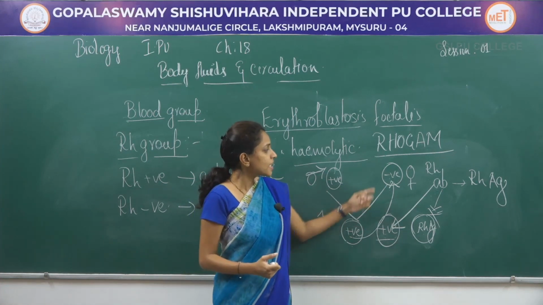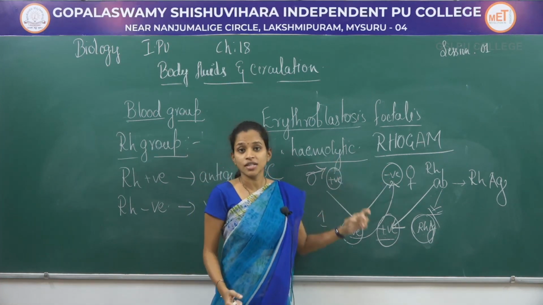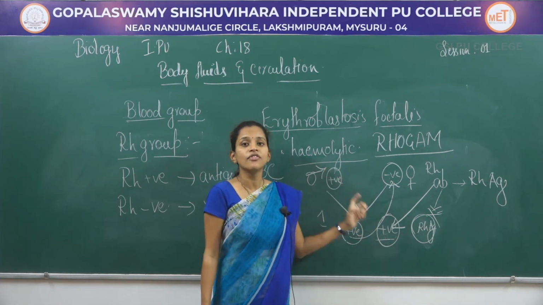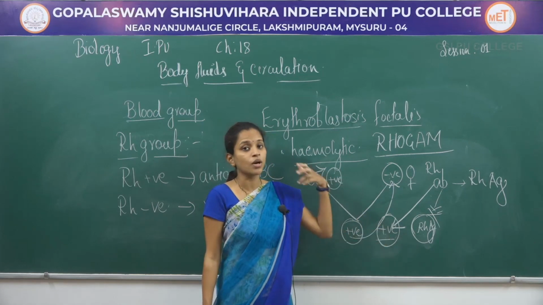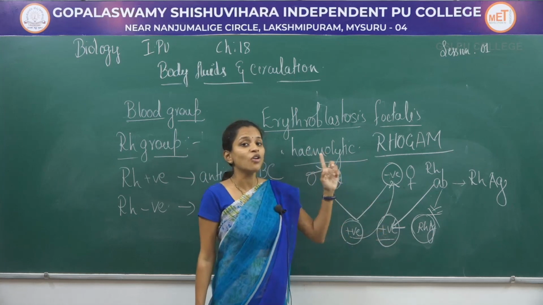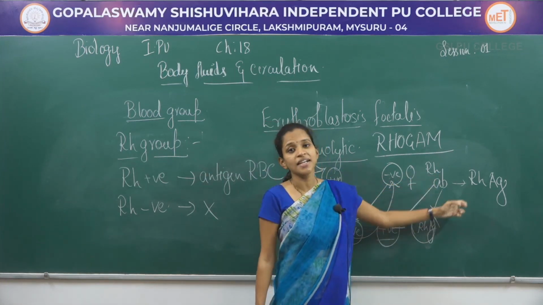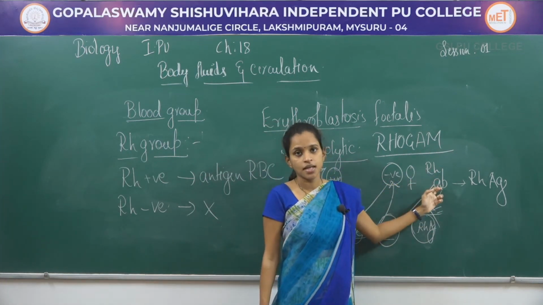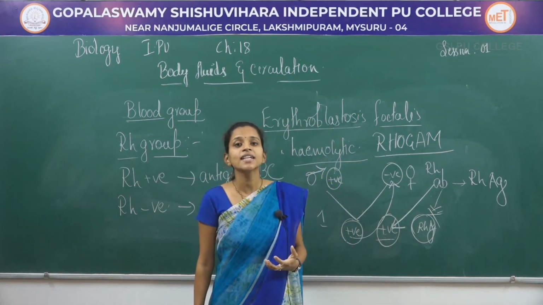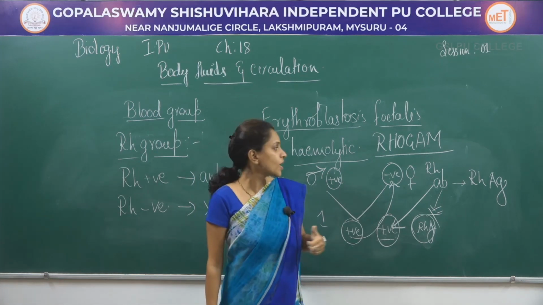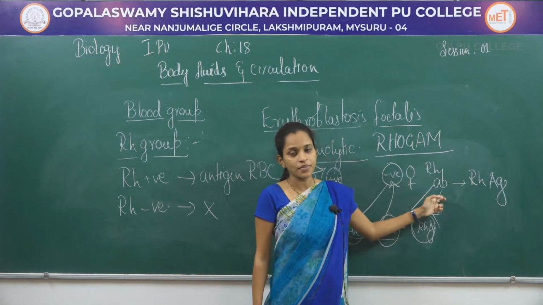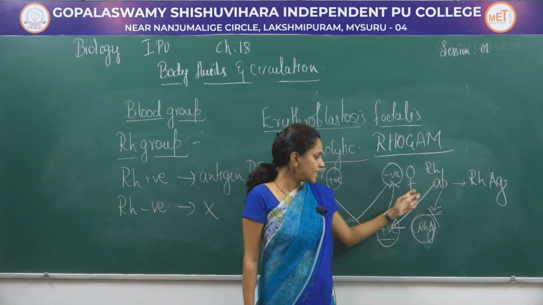Later what happens is, if the couple plan for a second child, the second child, apart from their sex, will be having positive blood group because of the dominance. This positive blood group will now be affected by the Rh antibody produced in the mother's body, and this Rh antibody to produce artificially takes almost about 6 months. So after 6 months these antibodies will be ready, and in the second child they will be easily affecting